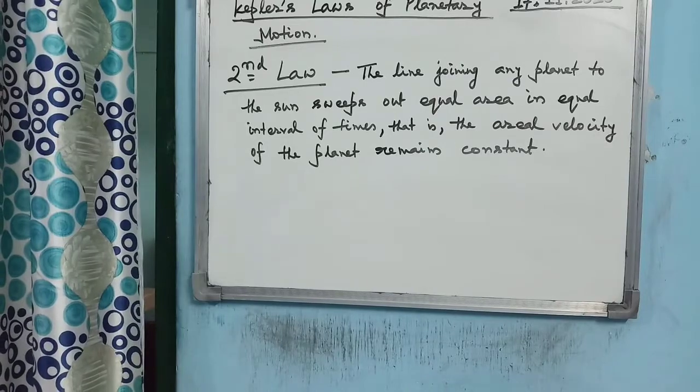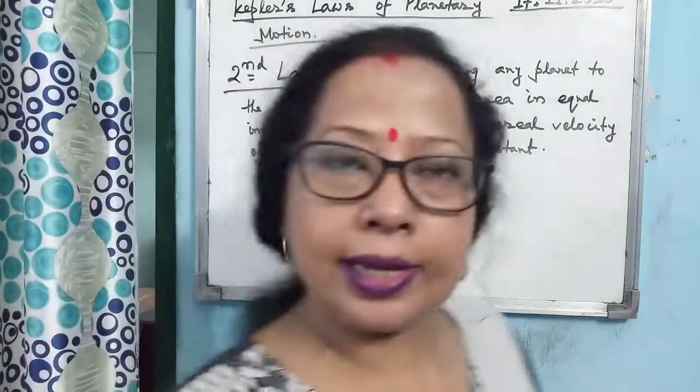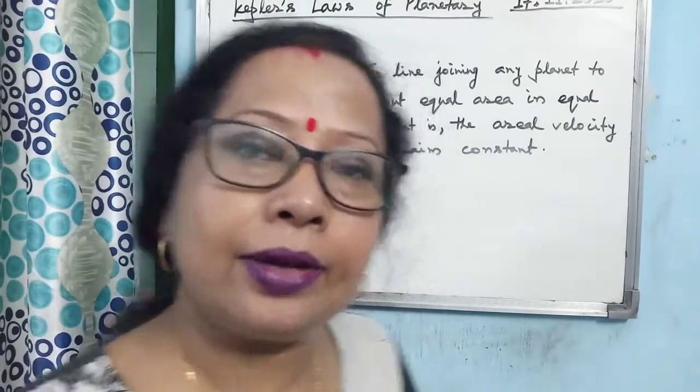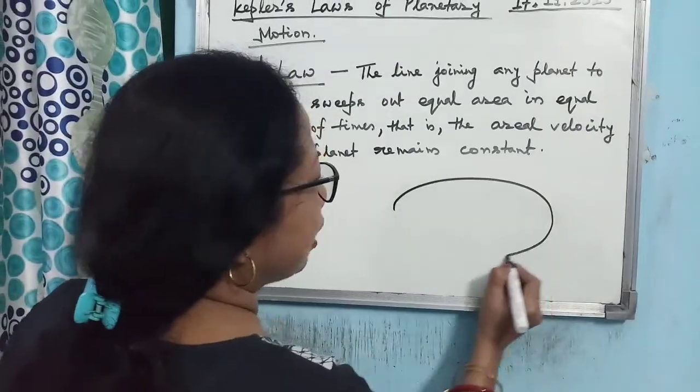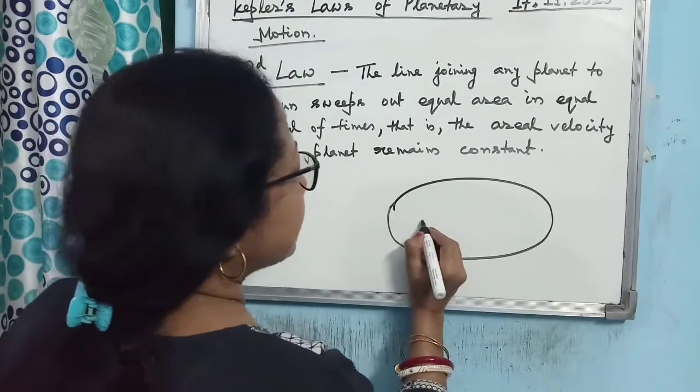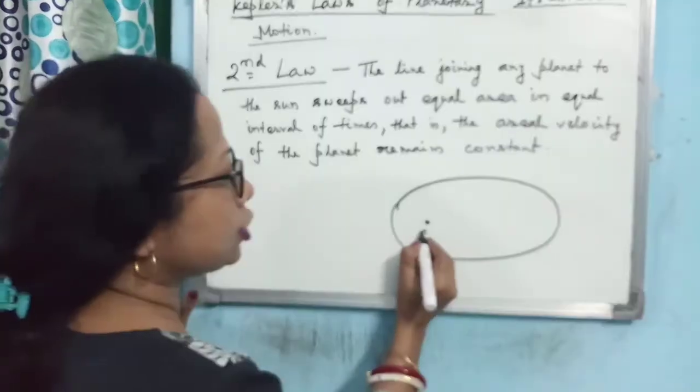Now the second law states that the line joining any planet to the sun sweeps out equal area in equal intervals of time. This means the areal velocity of the planet remains constant. So what is the meaning? Let us try to find out. Let us consider that the sun is here. This is the position of the sun.